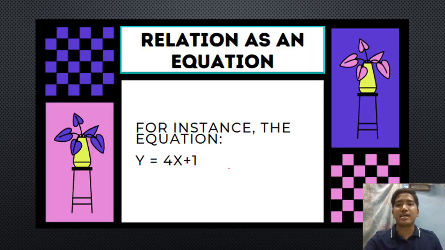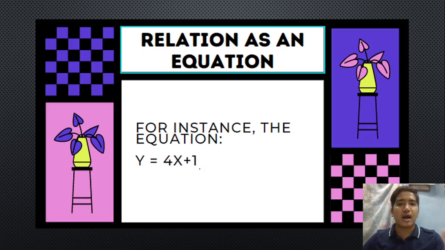Next one, we have the relation as an equation. So for an instance, the equation y is equal to 4x plus 1, that is a relation. So as you can see, paano sila nag-relation set? Okay? So we have y is equal to 4x plus 1. So si y, meron siyang connection or relation into 4x plus 1.